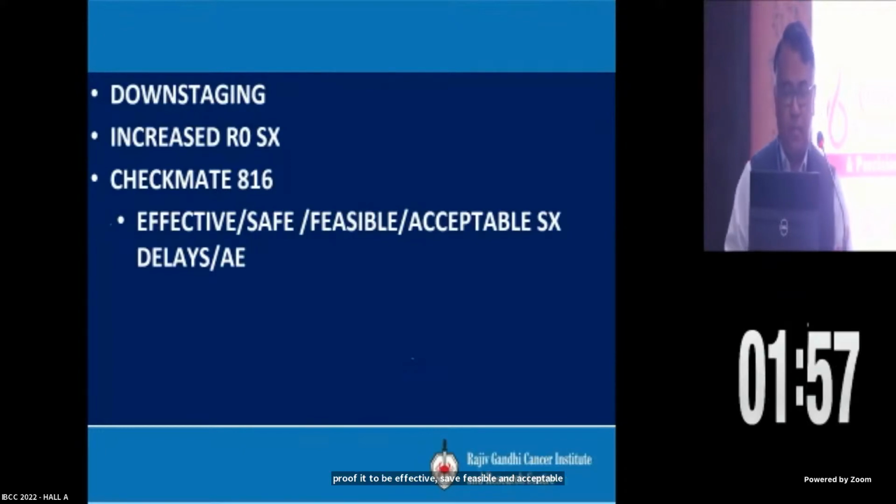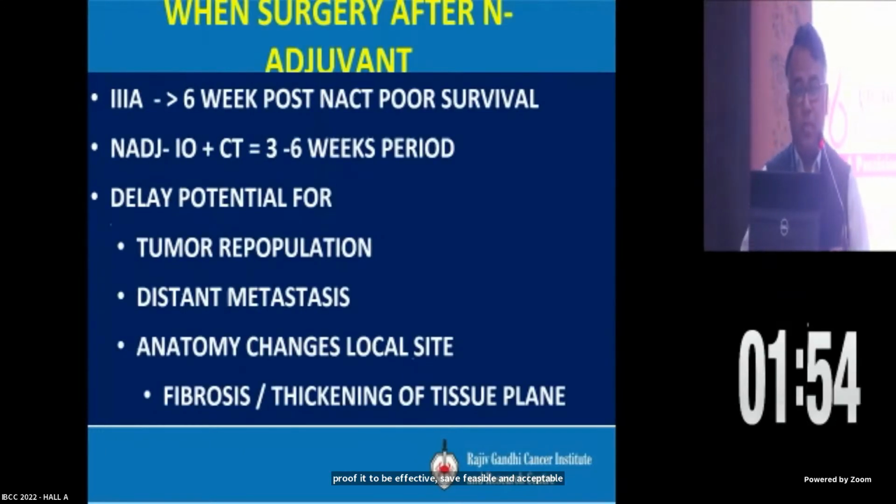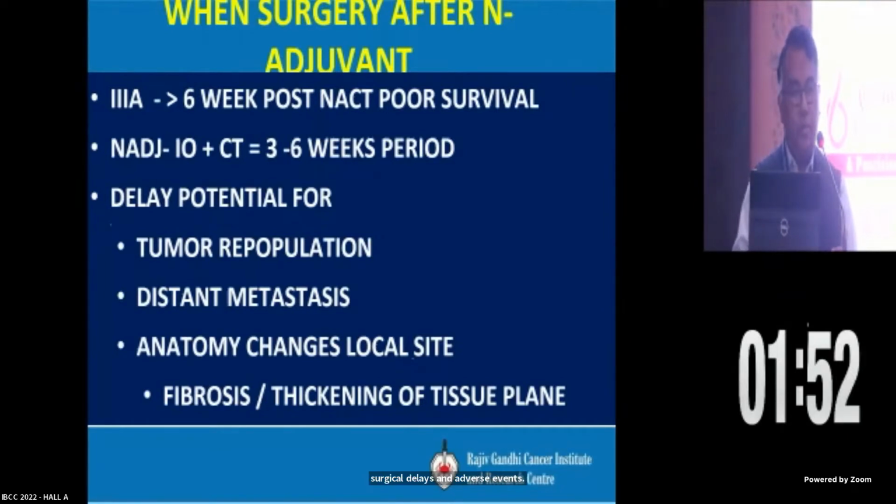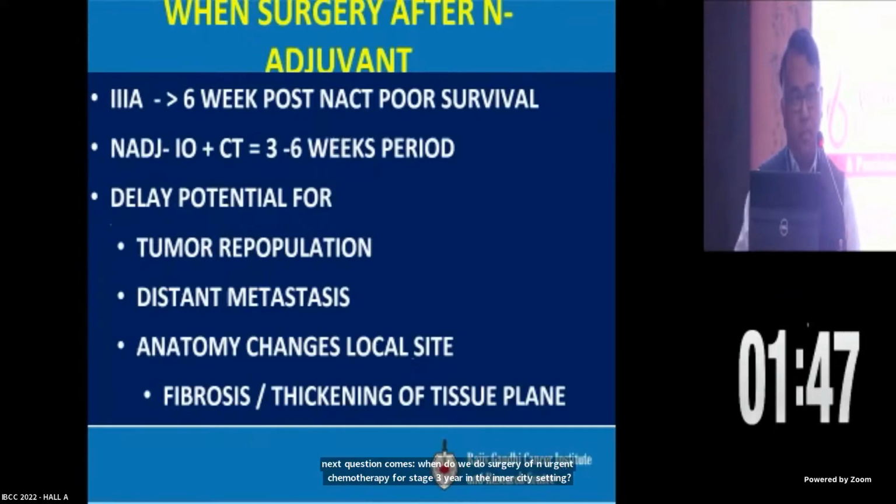The next question is, when do we do surgery after neoadjuvant chemotherapy? For stage 3A in the neoadjuvant chemotherapy setting, we know it should be done within 6 weeks. Anything beyond 6 weeks tends to decrease survival. For neoadjuvant chemo and IO, it's ideally a 3 to 6 week period, which is what all the present studies are doing. Delay has the potential for tumor repopulation, distant metastasis, and anatomy change at the local site, which is very important for surgeons because that site gets fibrosed and the tissue planes get thickened, so the surgery becomes more difficult.